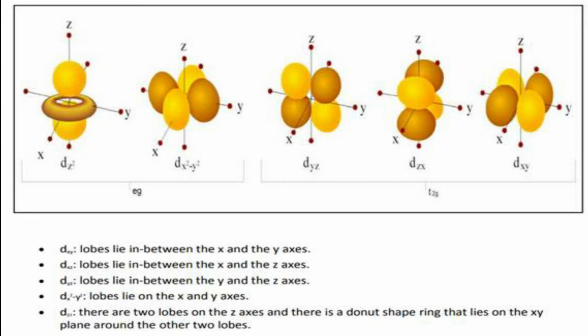Those are represented by the symbol T2, T for triplet, 2 for non-axiality, and g for gerade. If the complex has a centrosymmetric arrangement, then we use the term T2g. So this diagram describes two sets of orbitals at the metal ion, Eg and T2g.